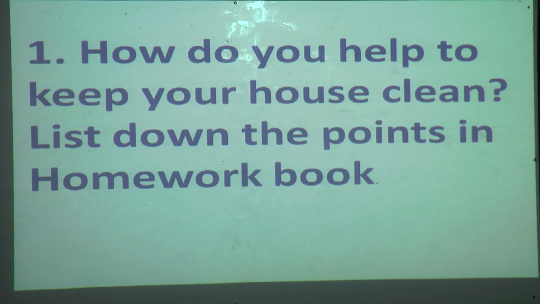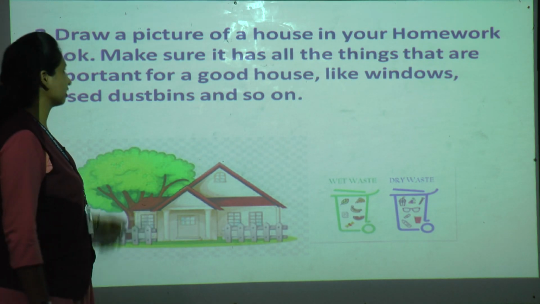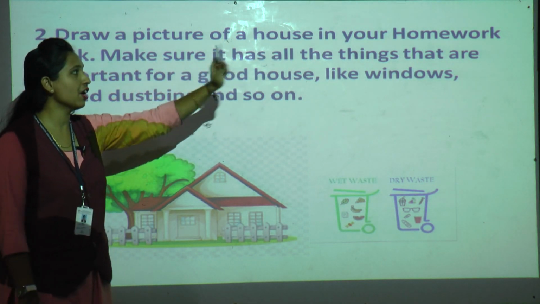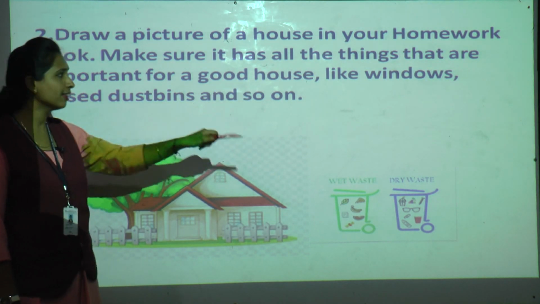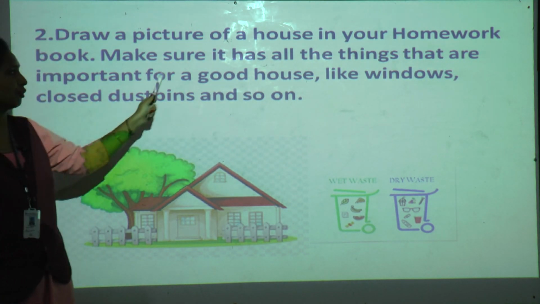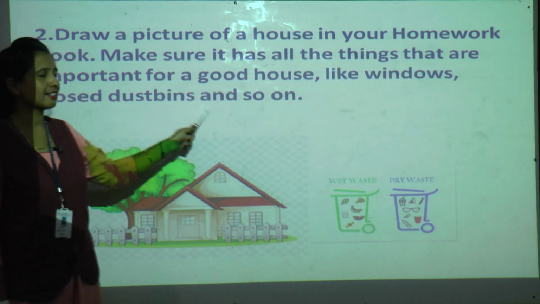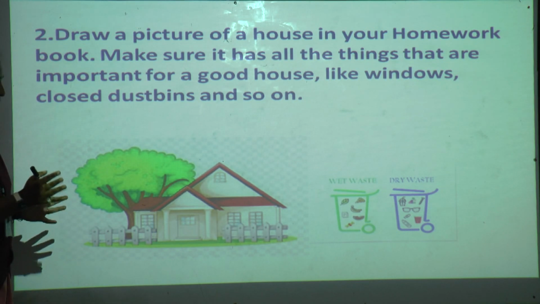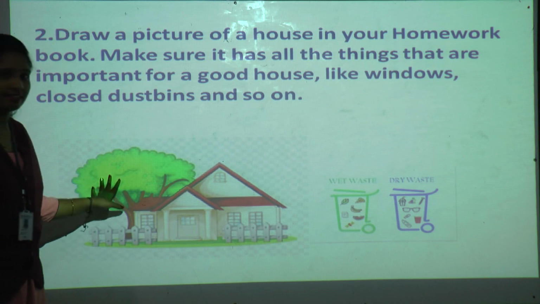Now the next one, which is very interesting. You like it. Let us see. Draw a picture of a house in your homework book. Make sure it has all the things that are important for a good house, like windows, closed dustbins, and so on. You like drawing, I know it. That's why I have given one activity as a drawing.